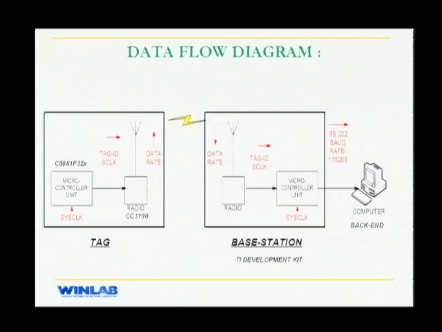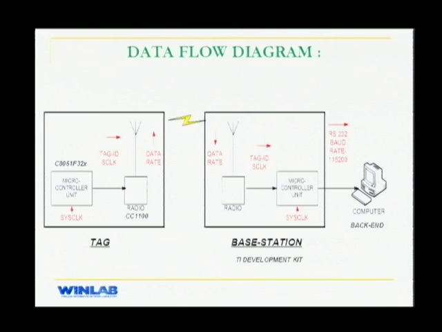If you look at the tag system, what we have is 3 clocks basically working. You have a separate clock for the radio, which is going to take care of the transmissions. You have a system clock, which is the microcontroller main clock, and a serial clock, which is used to transfer data from the microcontroller to the radio. The serial clock is going to be derived from your system clock.